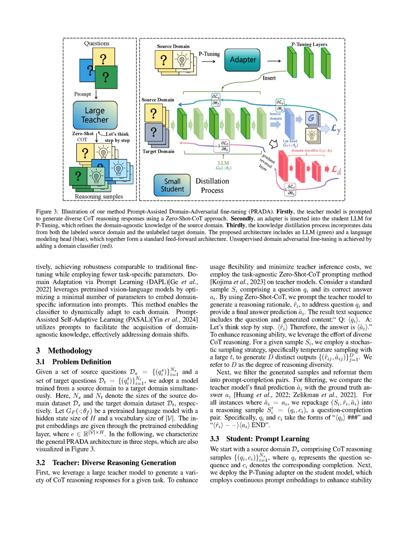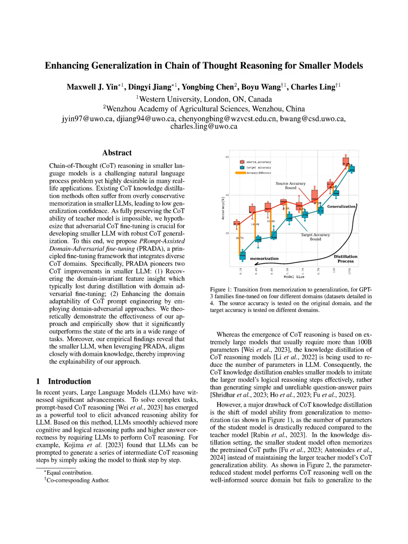These outputs are filtered to retain only those that match the correct answer, forming question completion pairs. Next, the student model employs p-tuning layers to learn from these pairs, enhancing its ability to generate coherent responses. During training, domain adversarial fine-tuning is applied, where the model learns to distinguish between source domain, GSM-8K, and target domain data, ensuring it captures domain-agnostic features. This process allows the student model to generalize better to unseen arithmetic questions, ultimately improving its performance on tasks requiring complex reasoning, as evidenced by the accuracy improvements shown in the results.